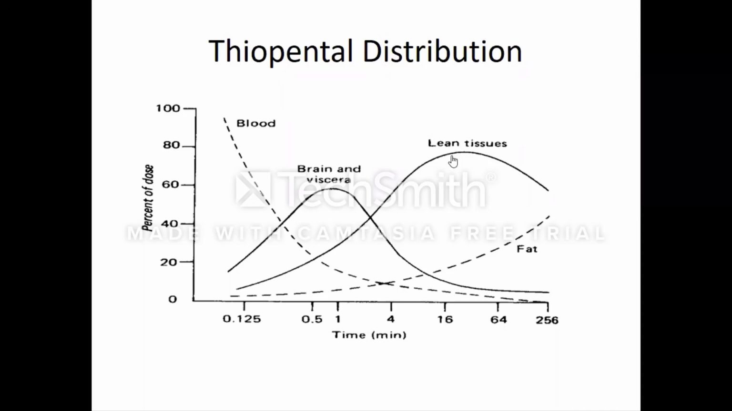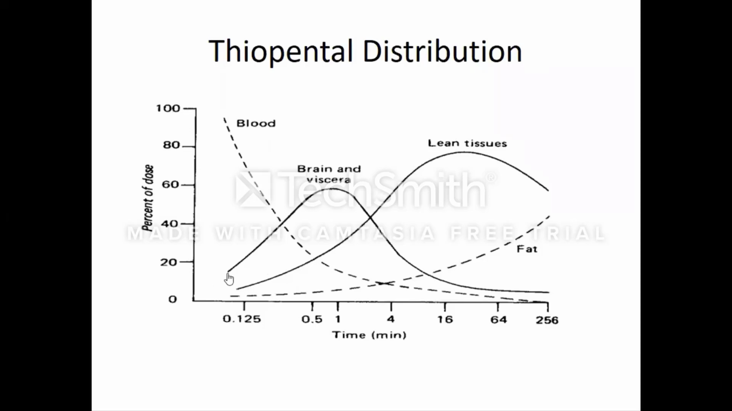So when the concentration reaches a very high level in the lean tissues, you can see again the concentration in the blood has come down, and it is further coming down because now the concentration of the drug in the fat has begun to increase. So you can see there are two peaks which are usually observed in the blood for thiopental.